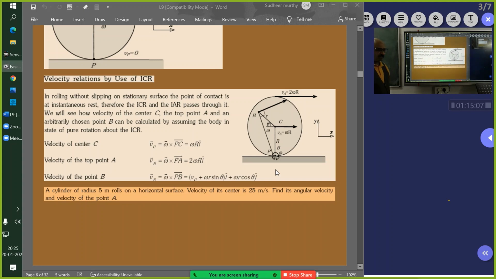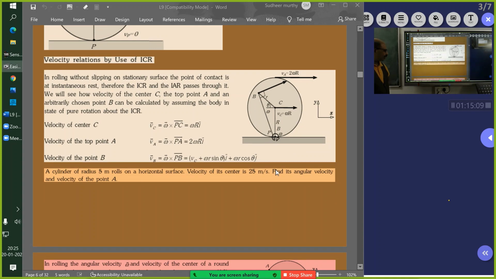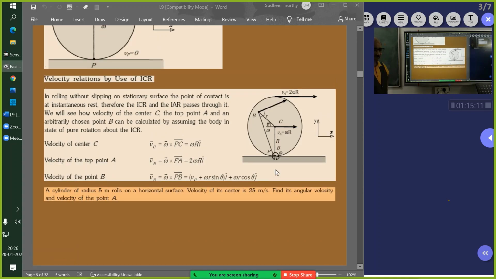It is 8:25. So would you like to solve this problem? Please solve. You are more than happy to solve. Sir, point A, where is it? Point A is this one, VA. Same diagram. This point A.